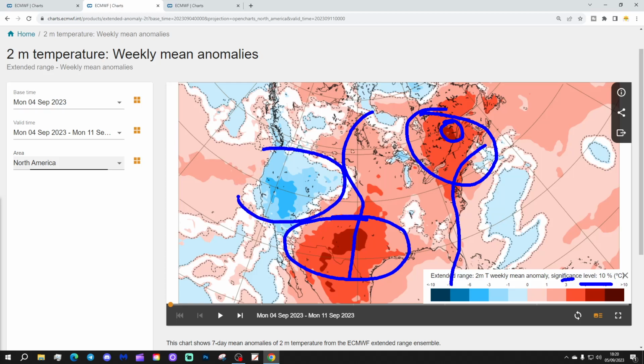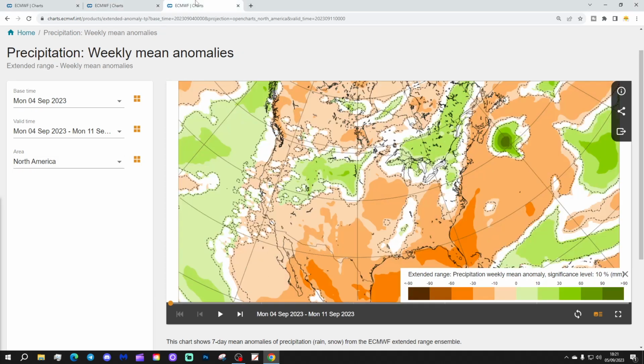Out west, it is cooler. So from the Pacific West Coast to the Rockies, generally looking cooler than average. Again, particularly up in the northwest, where we have that trough of low pressure.